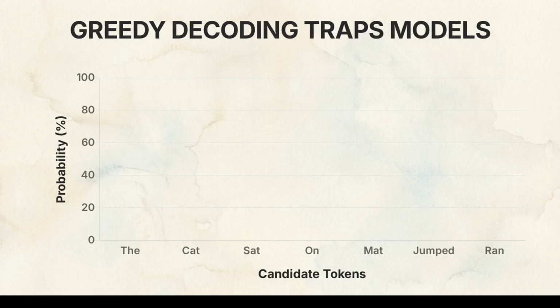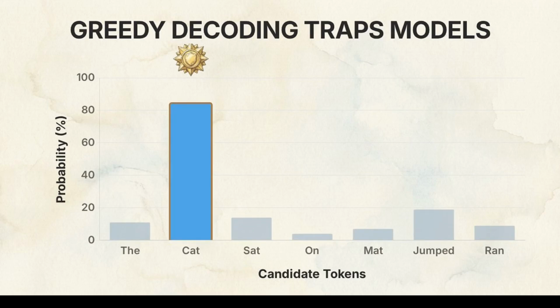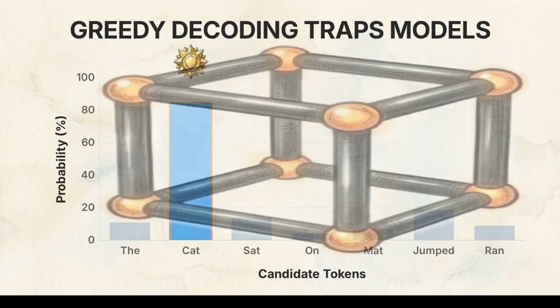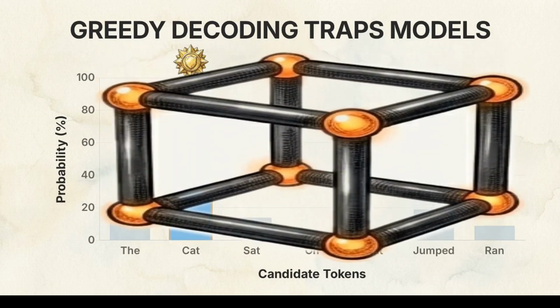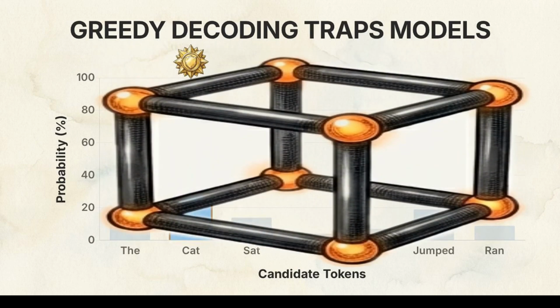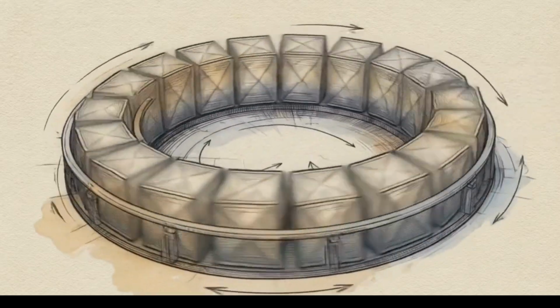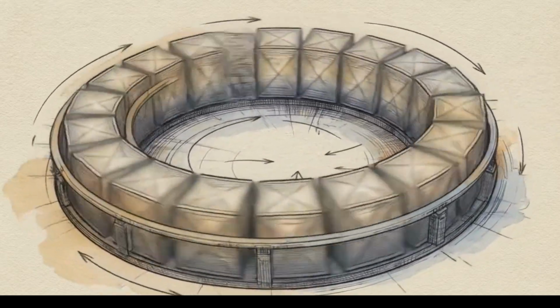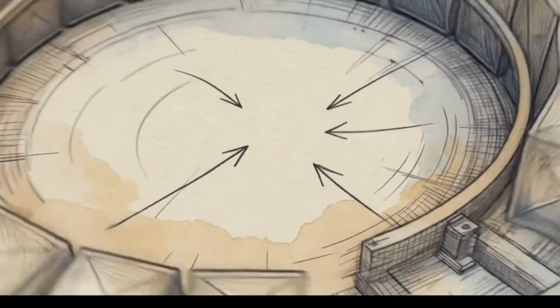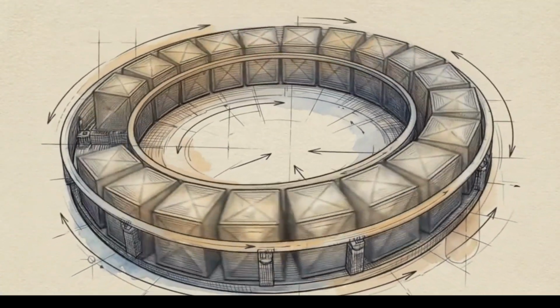You might assume the model looks at that probability distribution and simply outputs the single highest-ranked word. However, always choosing the most probable token, a method called greedy decoding, frequently traps the model. Without any randomness, the system often falls into high-probability generic patterns that eventually feed back into themselves, creating repetitive loops.